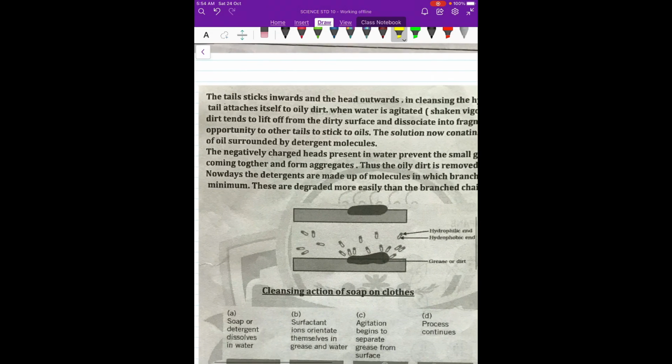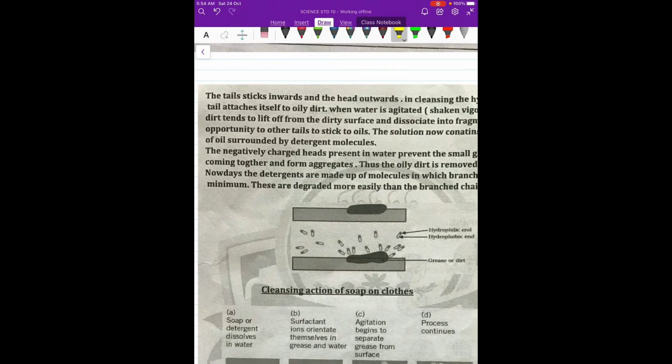So what exactly happens is the tails stick inwards. Now if you see this figure, this is the head and the tail. All the tails, they are sticking to this oil and grease. This is the oil and grease part of the dirt which is present on the surface of any cloth. Now when it attaches itself, they will make a covering for the oil or the dirt or the grease.